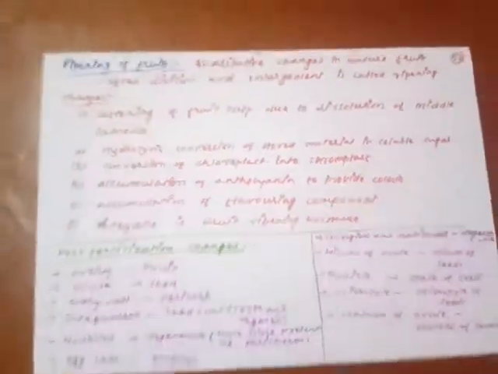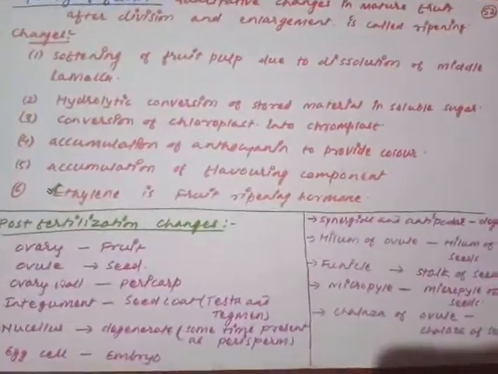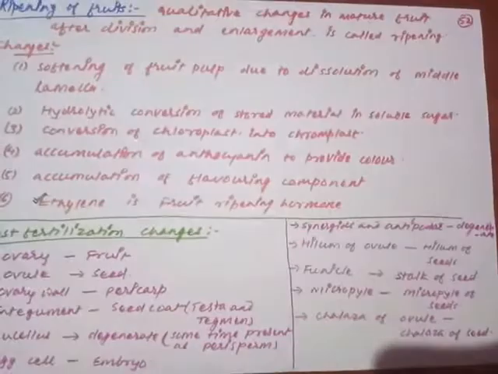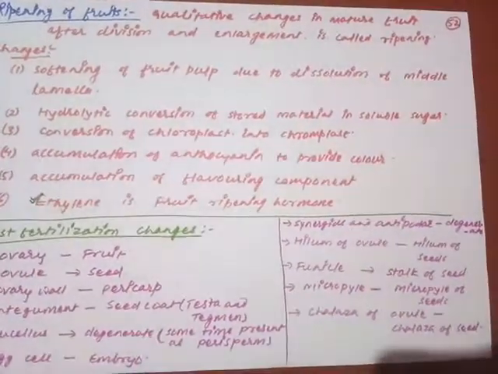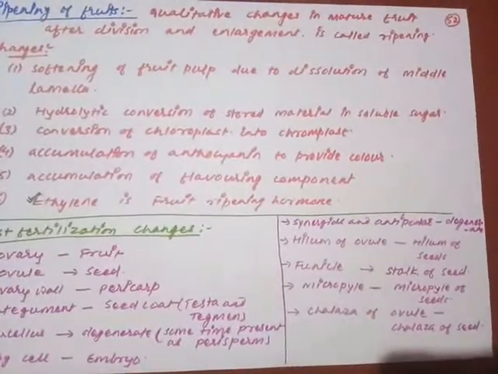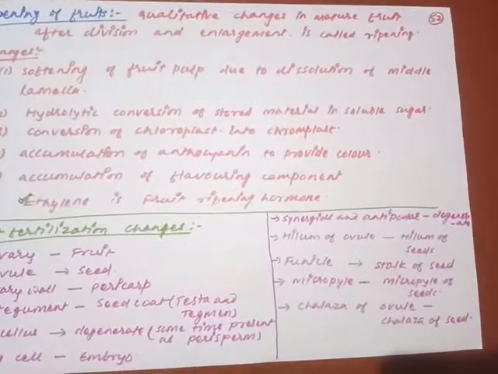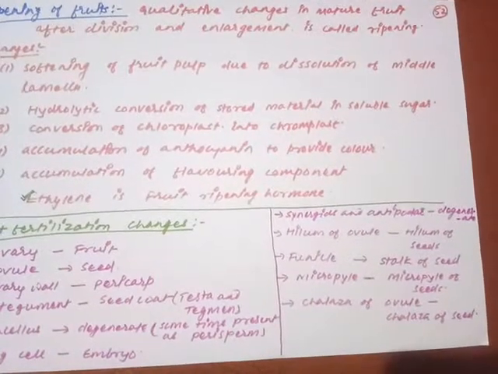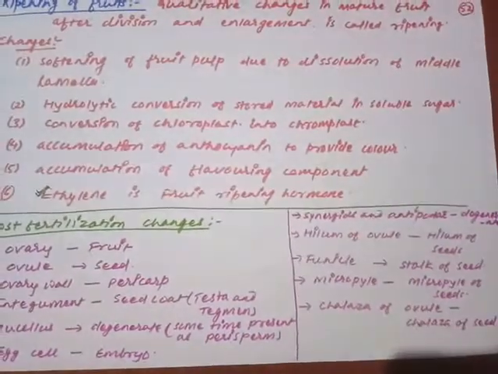So once again I'm just going to explain the process of ripening of the fruit. So in ripening of the fruit, what happens? The raw fruit undergoes qualitative changes. The first change is softening of the fruit, because of the dissolution of the middle lamella. The sweet taste of the fruit is due to the dissolved sugar content, which is produced by the hydrolysis of the stored material.